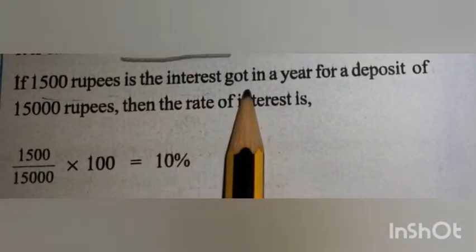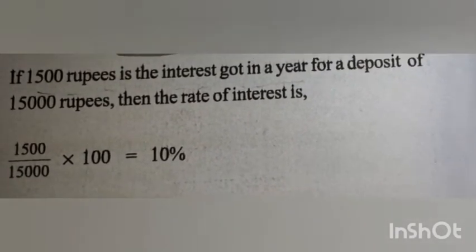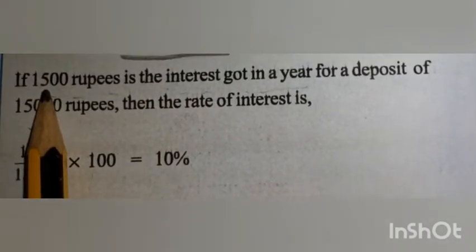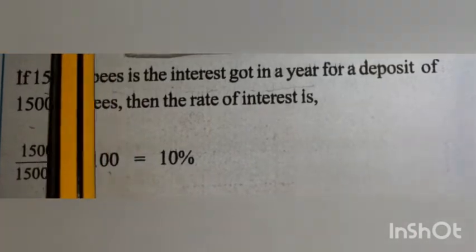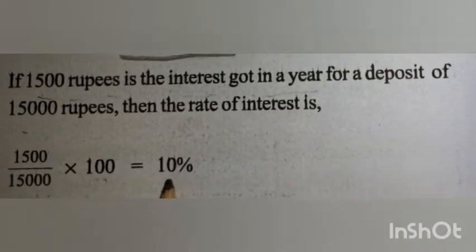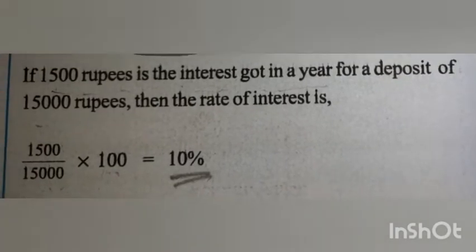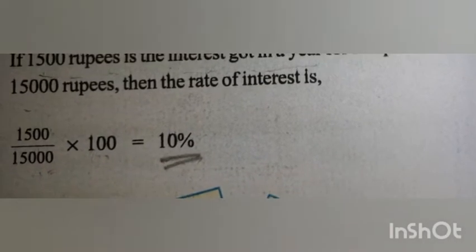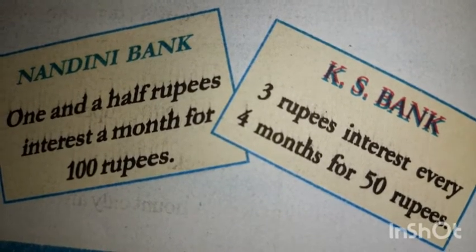1,500 rupees is the interest got in a year for a deposit of 15,000 rupees. The rate of interest we have to calculate. 15,000 rupees he deposited and he is getting an interest of 1,500. So interest by deposited amount into 100. If we cancel the zeros, we will get 10%. 10% as the interest rate. Interest by deposited amount or the loan amount into 100. So 10%.